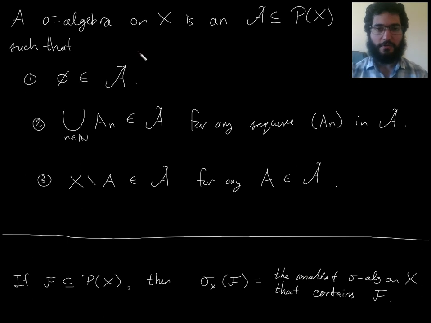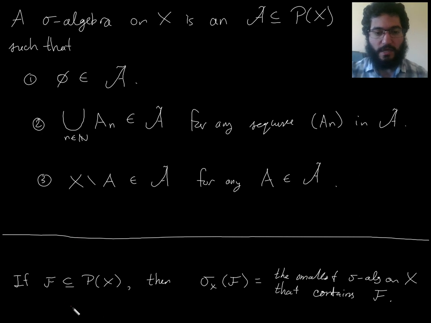We'll start with a quick recap. So we've defined a sigma algebra on a set to be a collection of subsets of the set that contains the empty set and the entire set, although we don't have to say that, that is closed under countable unions and automatically under countable intersections, and closed under complements.